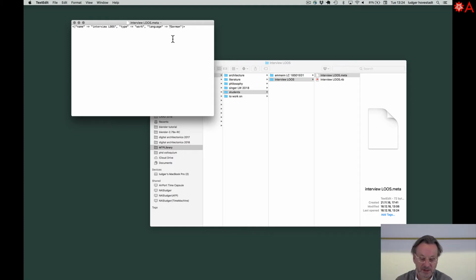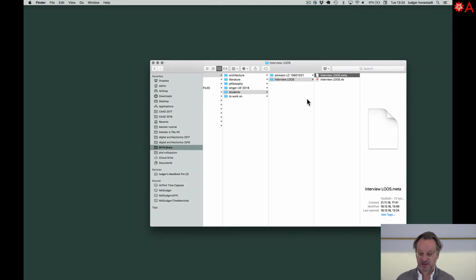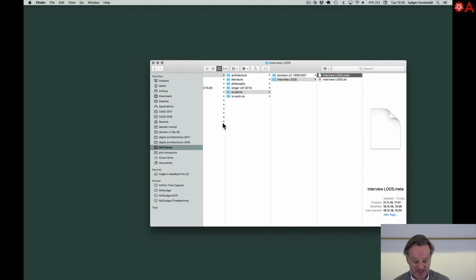There are different kinds of quotation marks. Be very careful with this, because it's not working if they are wrong. Worst case is simply copy the straight ones and paste them instead of finding them on your keyboard. Even this has to be exactly like that, the commas and so on. But the rest is fine and simple to understand. It's a little uncomfortable. I will improve that. So this is our interview in our library.